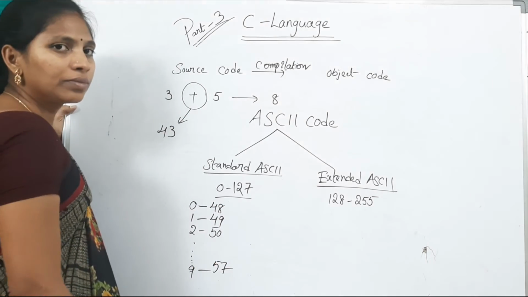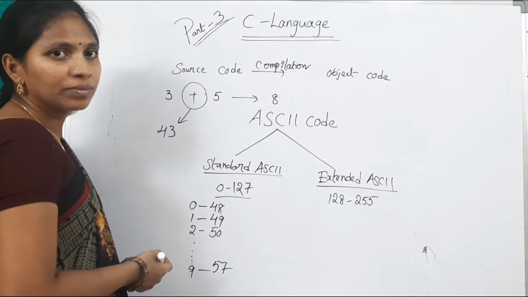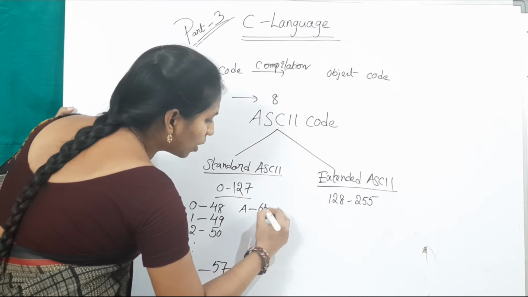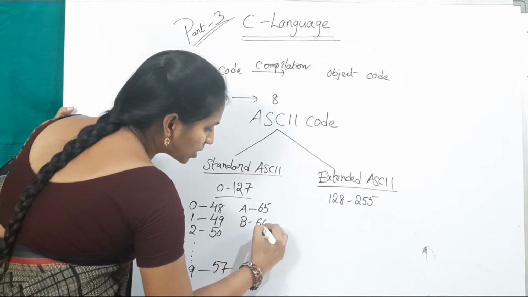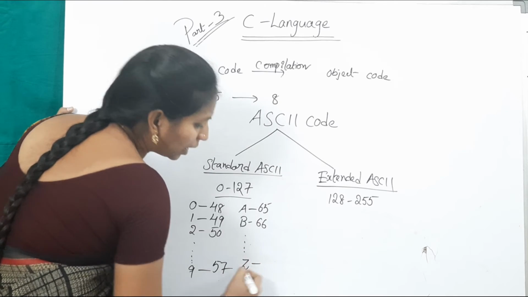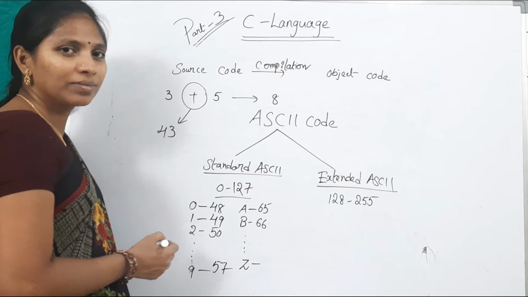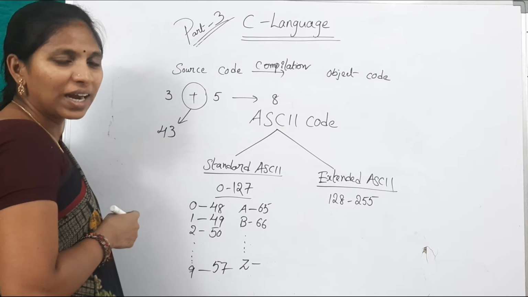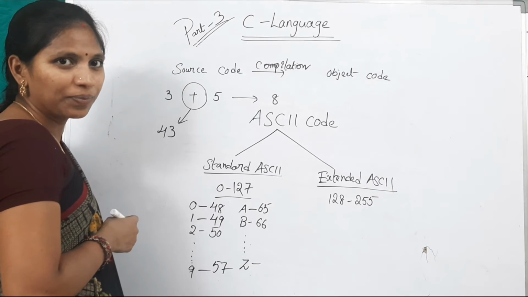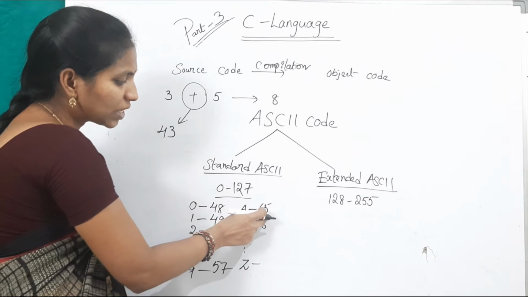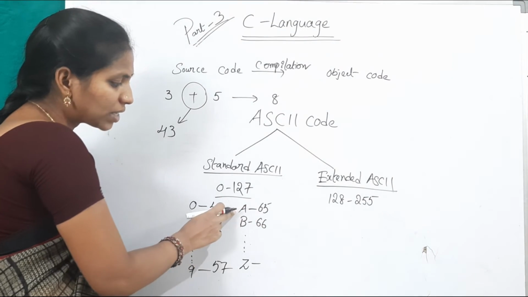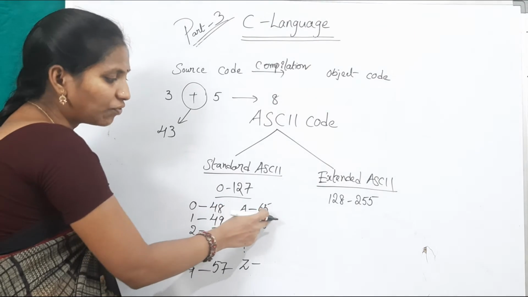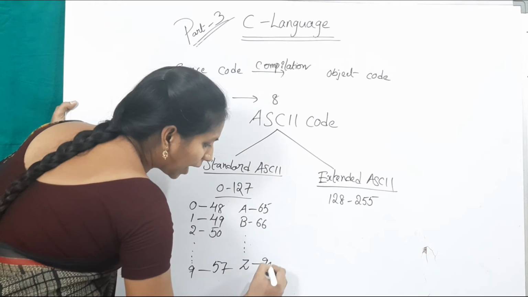57. There are capital alphabets and small alphabets. So capital letters: capital letter A ASCII code is 65, B is 66 and so on. What about capital Z? What will be the code for capital Z? Some of you will calculate very fast and say Z equals 91. But that is wrong, because A equals 65. Already 65 is assigned to A. Remaining how many alphabets are there? 25. So 65 plus 25, Z is 90.